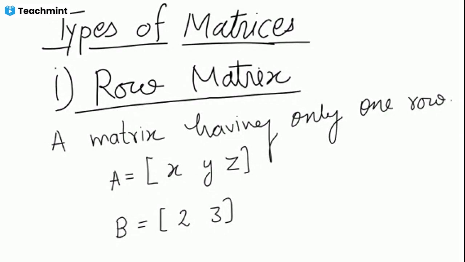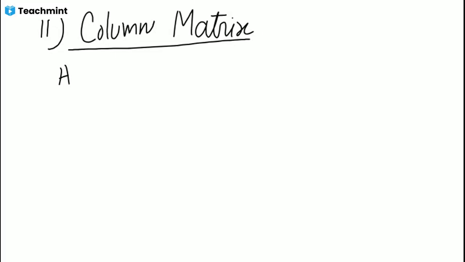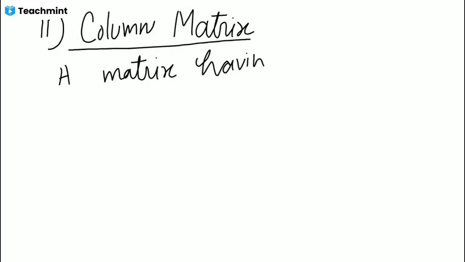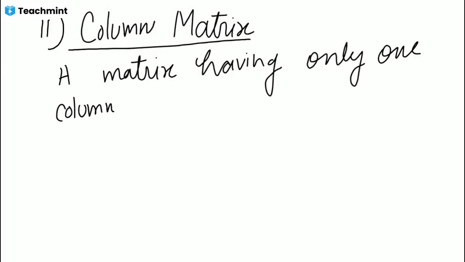The next type is column matrix. Similarly, if we have a single column in a matrix, then we say this is a column matrix. So a matrix having only one column is said to be a column matrix.